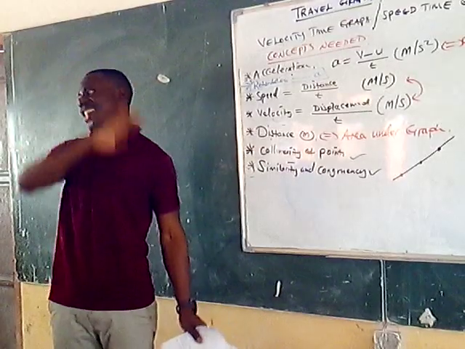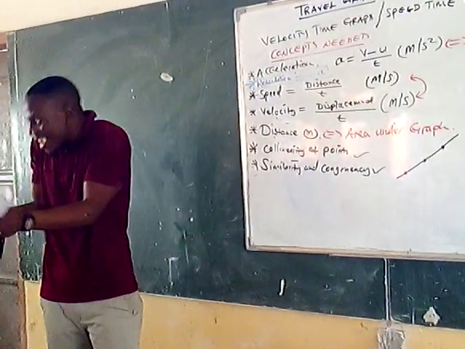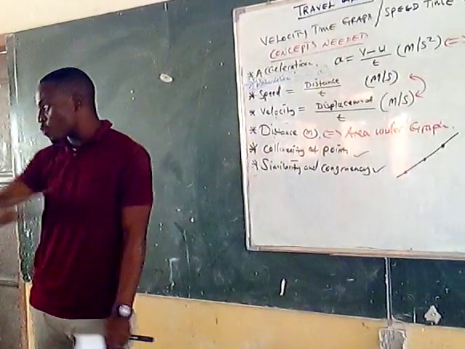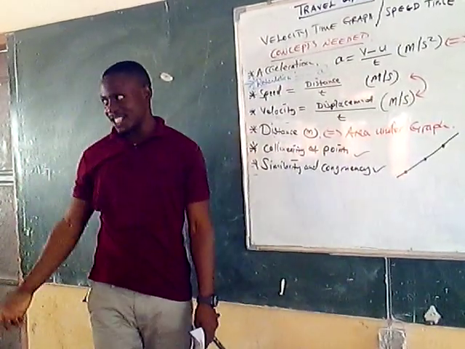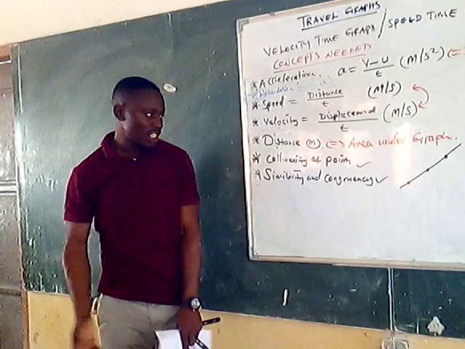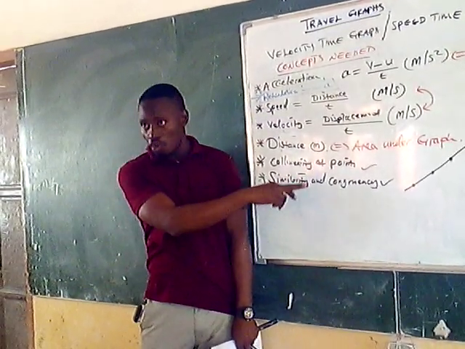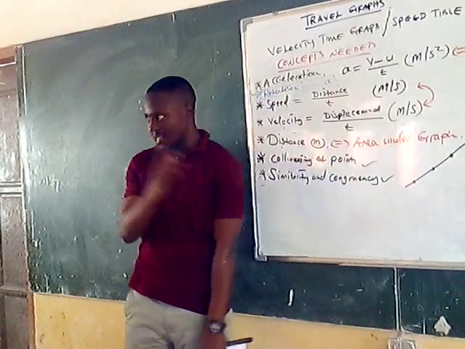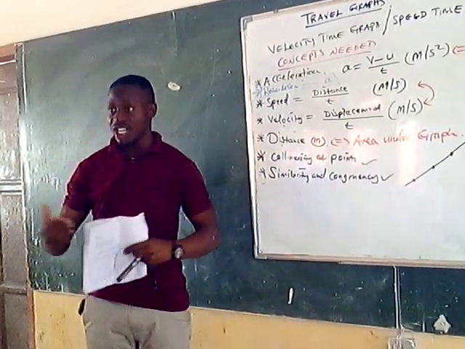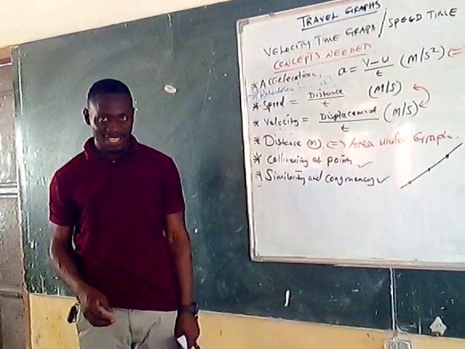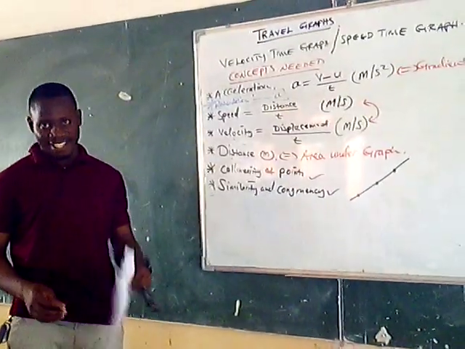So long as they lie on the same straight line, the gradient will be equal throughout. We also borrowed the concepts of similarity and congruence to appreciate some of the questions and how to go about solving them. So now let's get started and look at the examples.